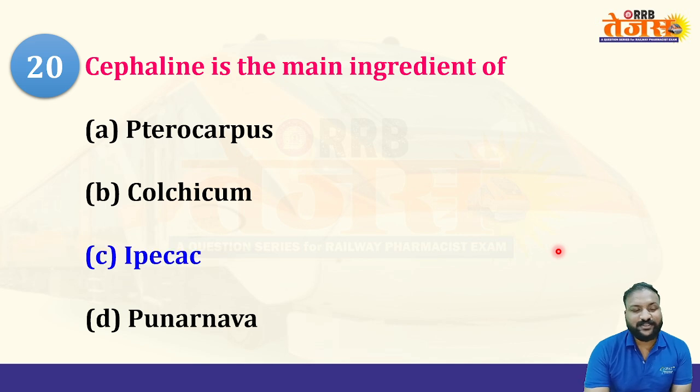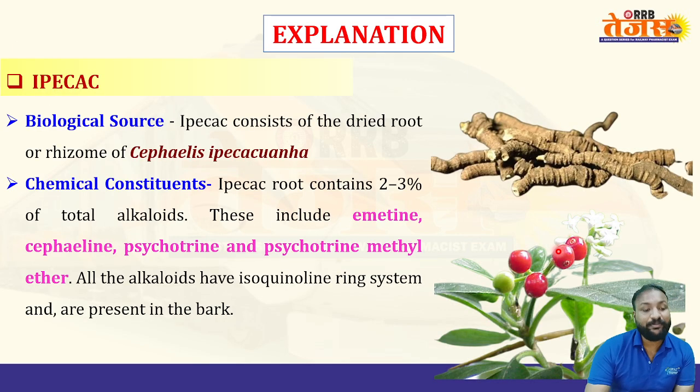Yes, let us see the right answer. Option C is correct. Ipecac. Cephaelis ipecacuanha. Cephaelin. Okay, the source itself is saying the answer. Ipecac is obtained from the dried root and rhizomes of Cephaelis ipecacuanha and it contains total alkaloids of about 2 to 3%. That includes emetine, cephaeline, psychotrine and psychotrine methyl ether.